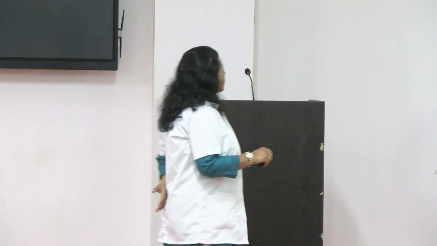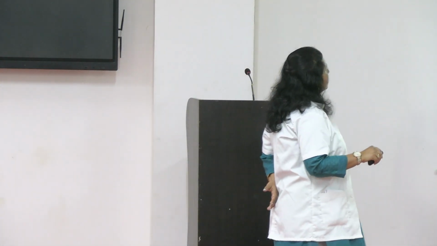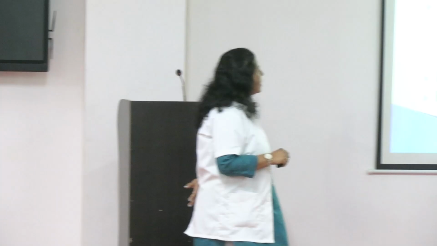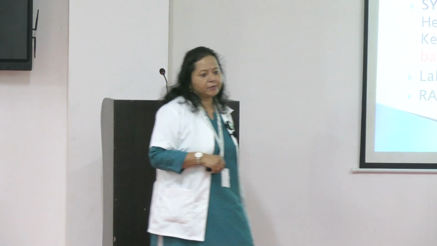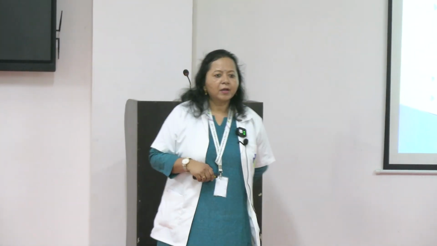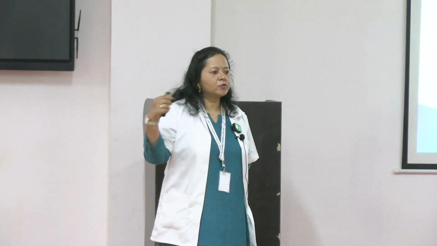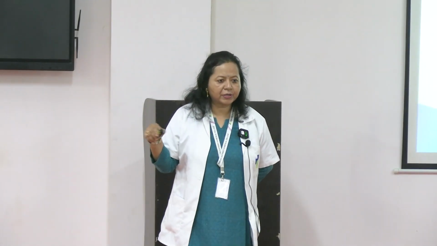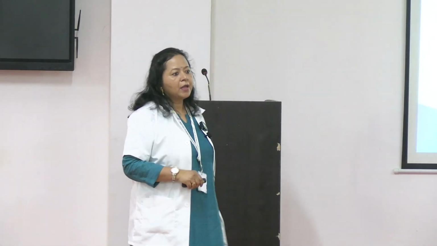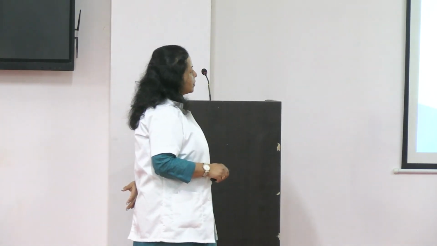Okay. Next is renal tuberculosis. Renal tuberculosis is basically secondary to pulmonary TB. Okay, you understand? Even if a patient comes and you see that you are giving antibiotics but it is not working, the antibiotics are not getting treated, you should look for whether there is renal tuberculosis or not.